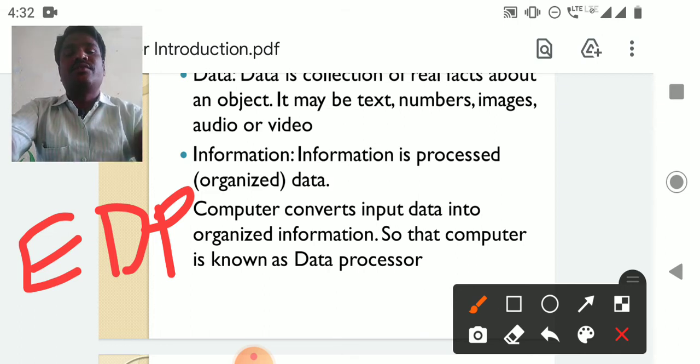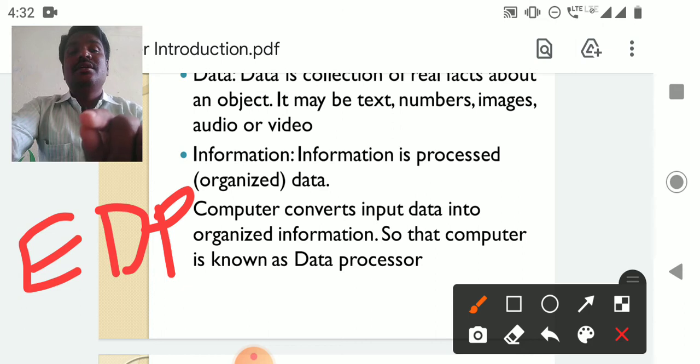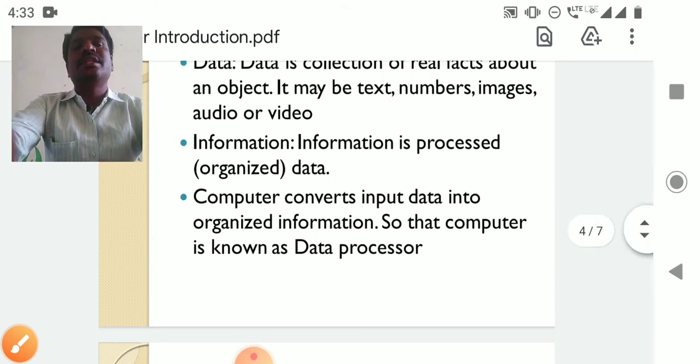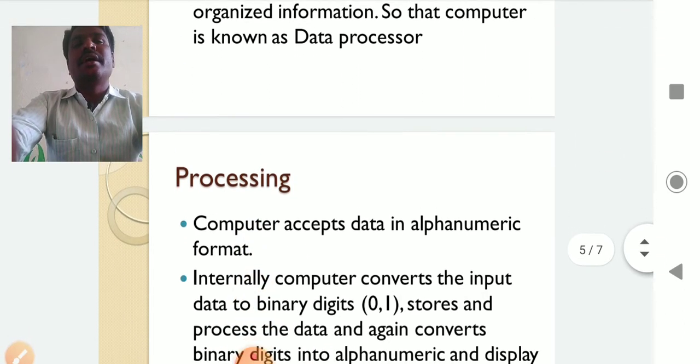You can write in your rough notebook: electronic data processing. What is there in that center? There are computers, and all the computerized documentation is done in that center only. That's why it is called a data processor. Actually, the computer was invented in the 1830s for the basics of calculations, but presently it is used for data processing. So we can say that the computer is a data processor.